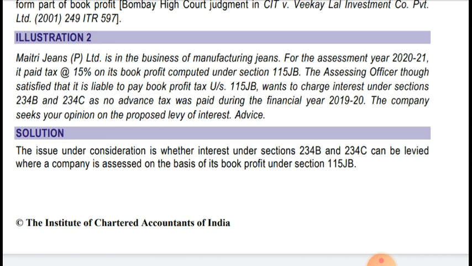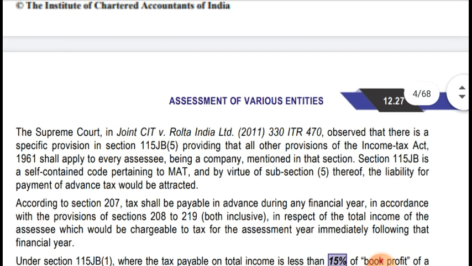As mentioned in section 115JB, whether a company is paying tax under normal provision or under MAT, it is liable to pay interest under sections 234B and 234C. So in this case the assessing officer is correct. Let's see the solution. The issue under consideration is whether interest under sections 234B and 234C can be levied where the company is assessed on the basis of its book profit under section 115JB. Okay, this is the issue.